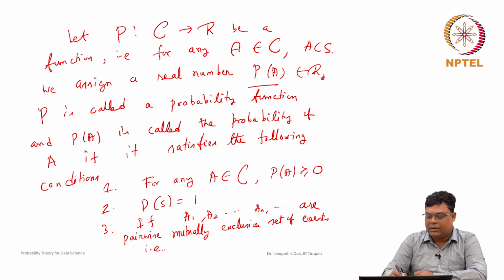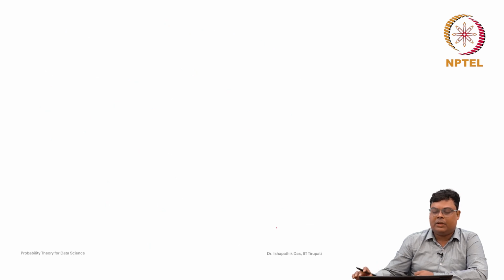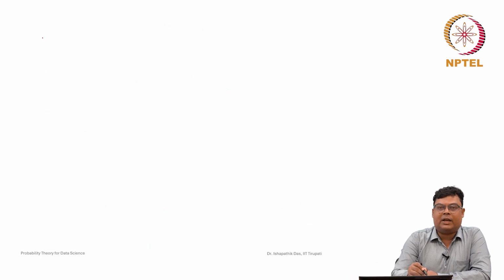That means Ai intersection Aj is equal to phi for i not equal to j. Then, because it is a field, the union of Ai from i equal to 1 to infinity is an event actually, so this belongs to C again.